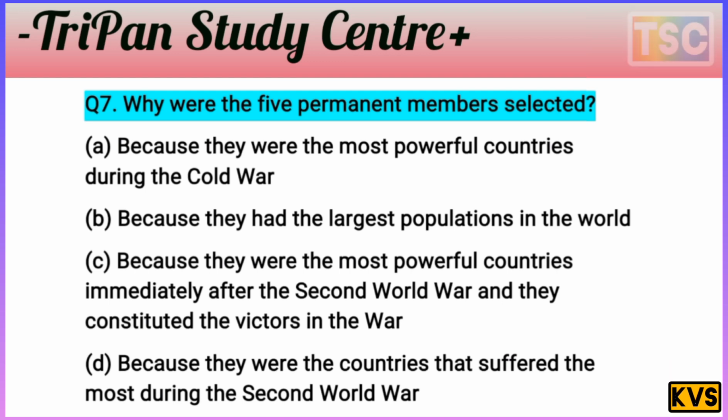The five permanent members were selected because they were the most powerful countries immediately after the Second World War, and they considered their victory in the war. That's the important answer for this question. The answer is C. Let's see the next question.